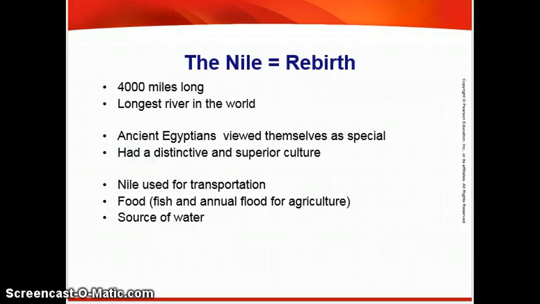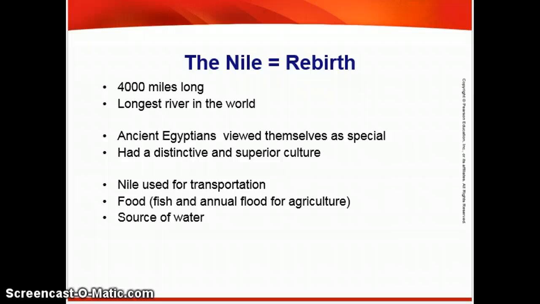The Nile equals rebirth. The Nile is translated into rebirth. It's approximately 4,000 miles long, which makes it the longest river in the world. The ancient Egyptians viewed themselves as very special because they had the Nile. They will develop a very distinctive and superior culture. You guys will know right away when you see something that's Egyptian, it looks different.